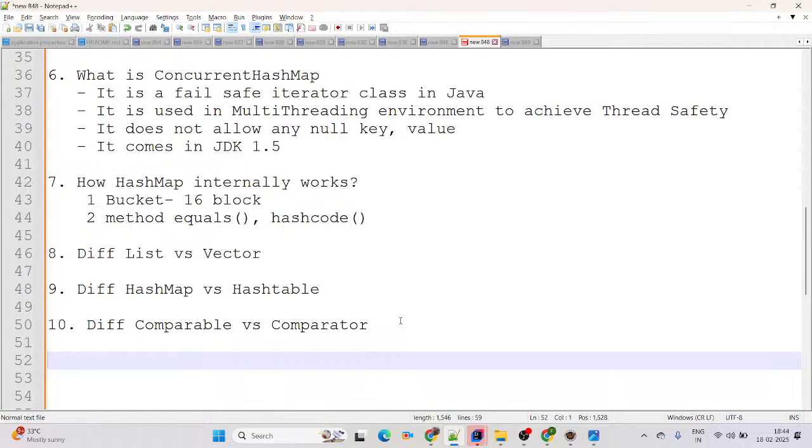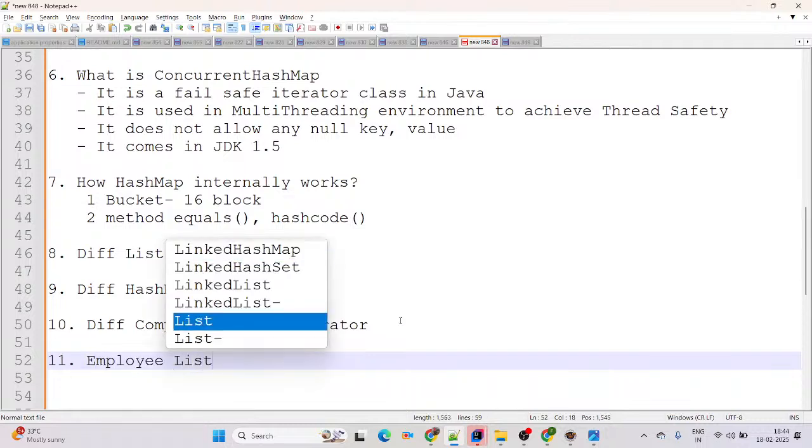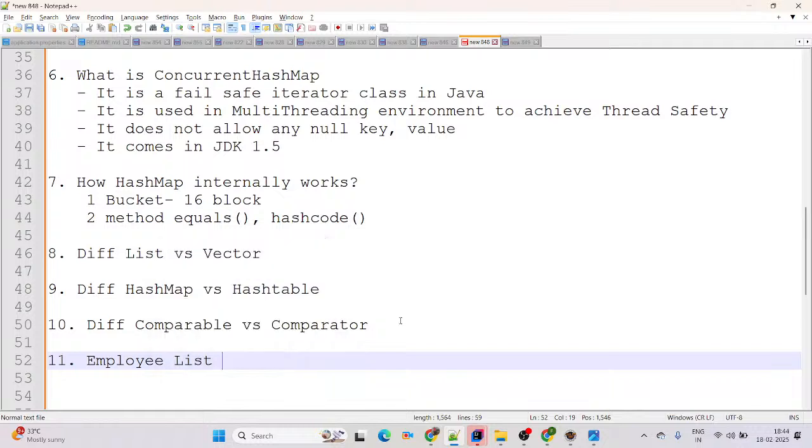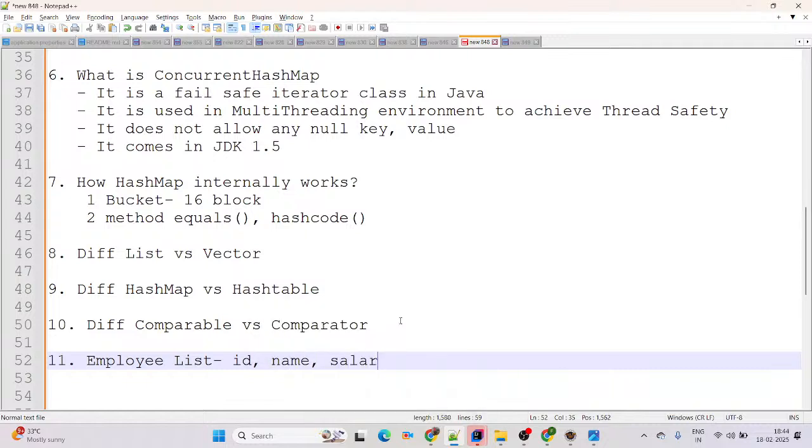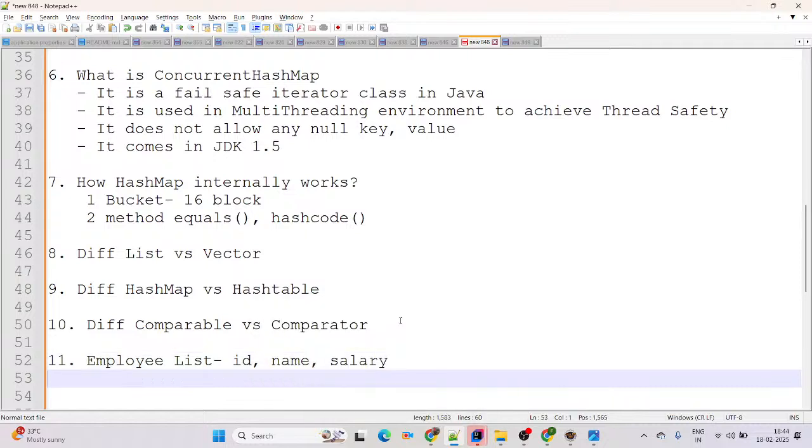Advanced concepts in collection framework, those are the interview questions they are going to ask. You have an employee list available, with ID, name, and salary. Then they will ask you to filter data, those employees who have salary more than or equal to 50,000 and 90,000, whatever.